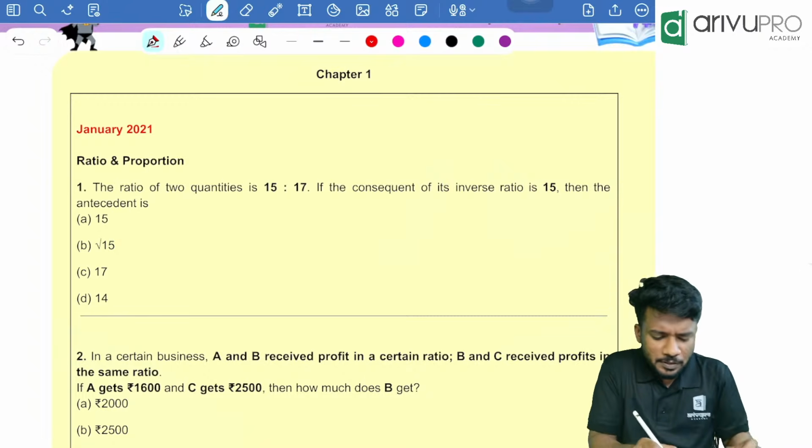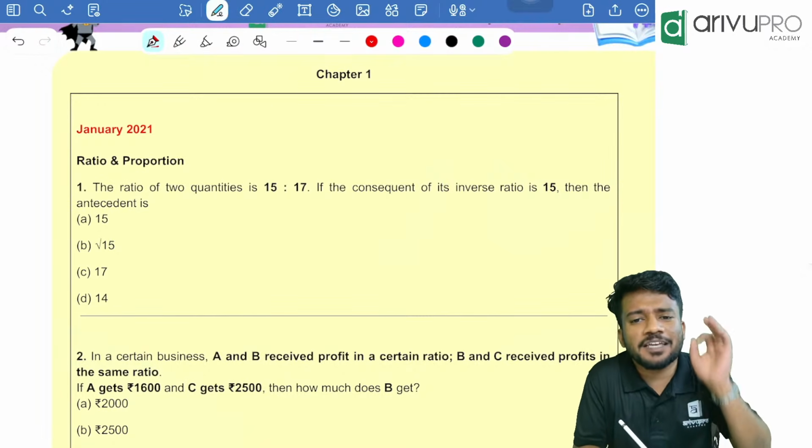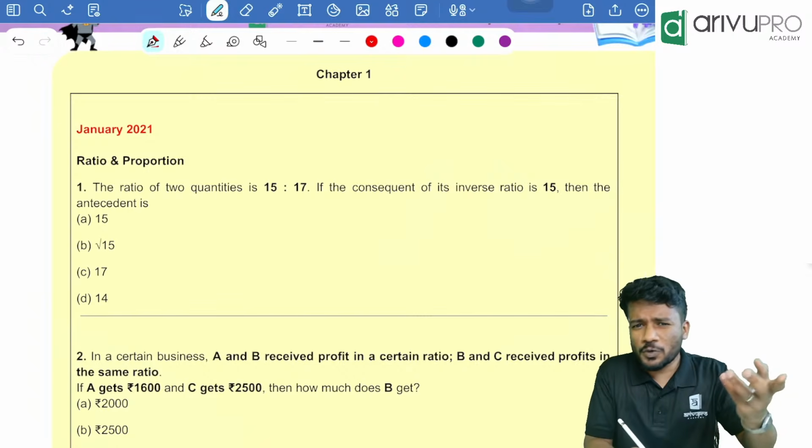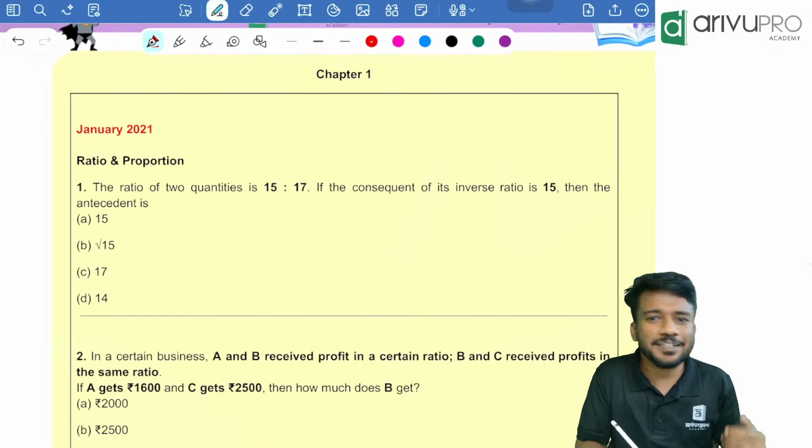So starting off people, look at this Jan 2021. There were 4 questions I guess in this attempt. We are going to solve those questions one by one.